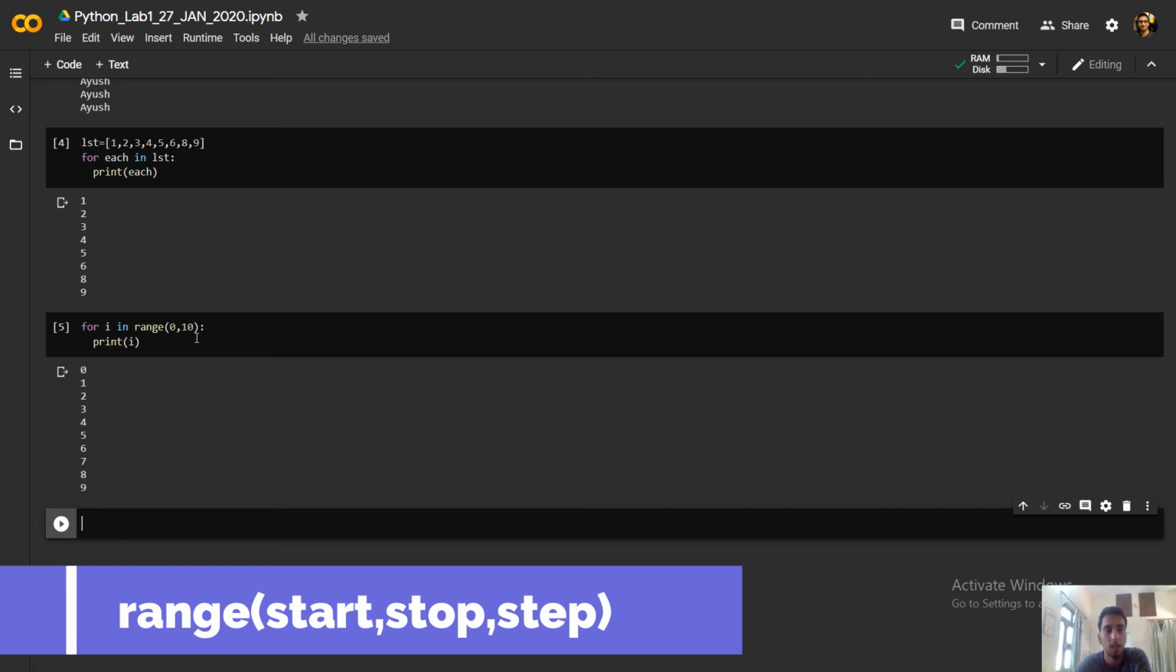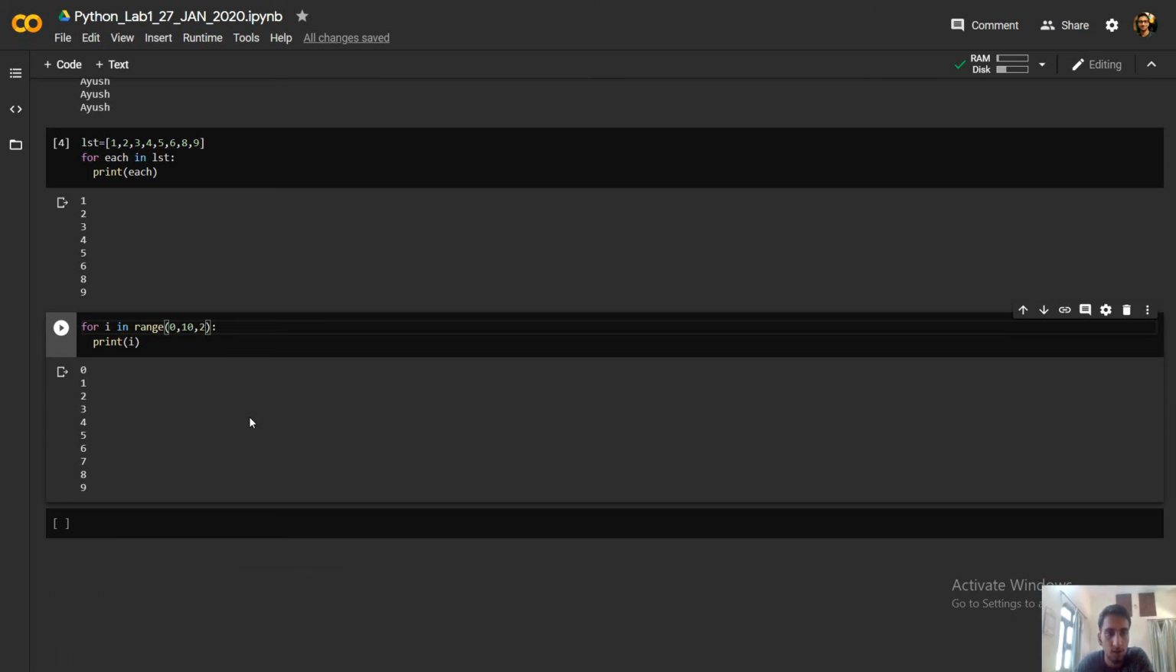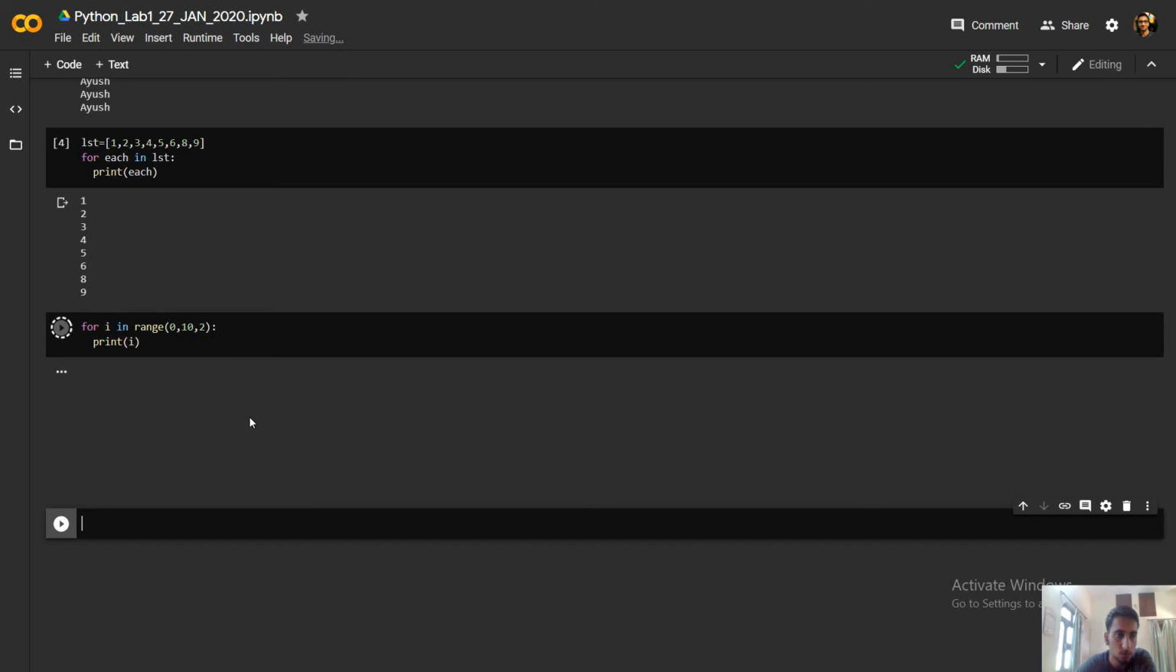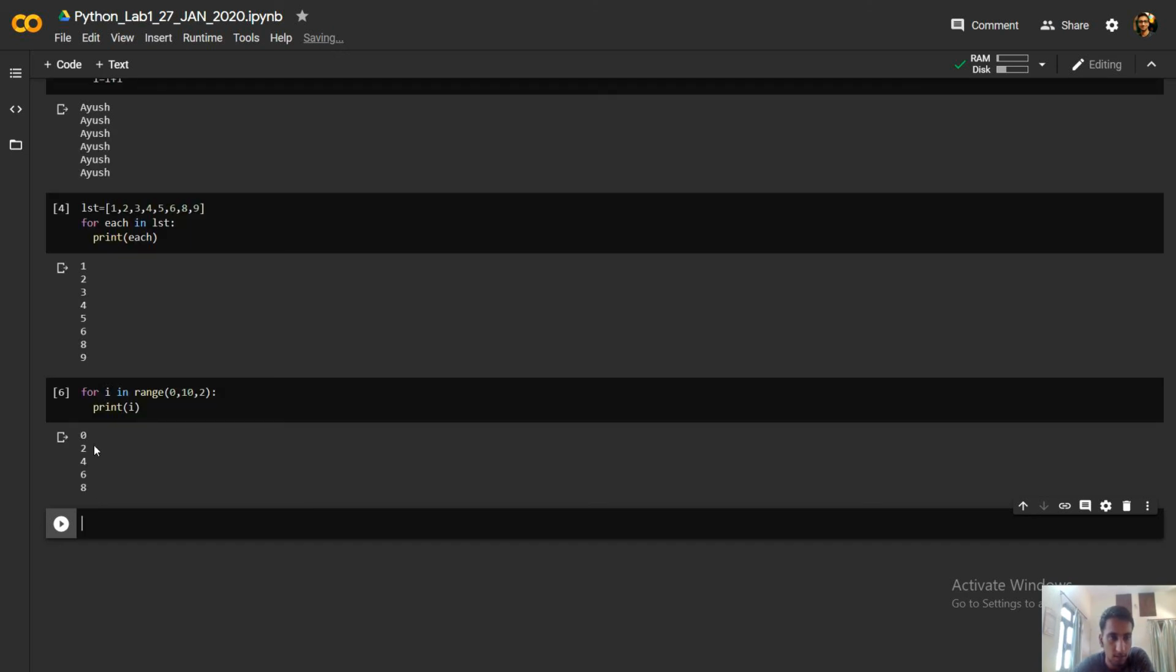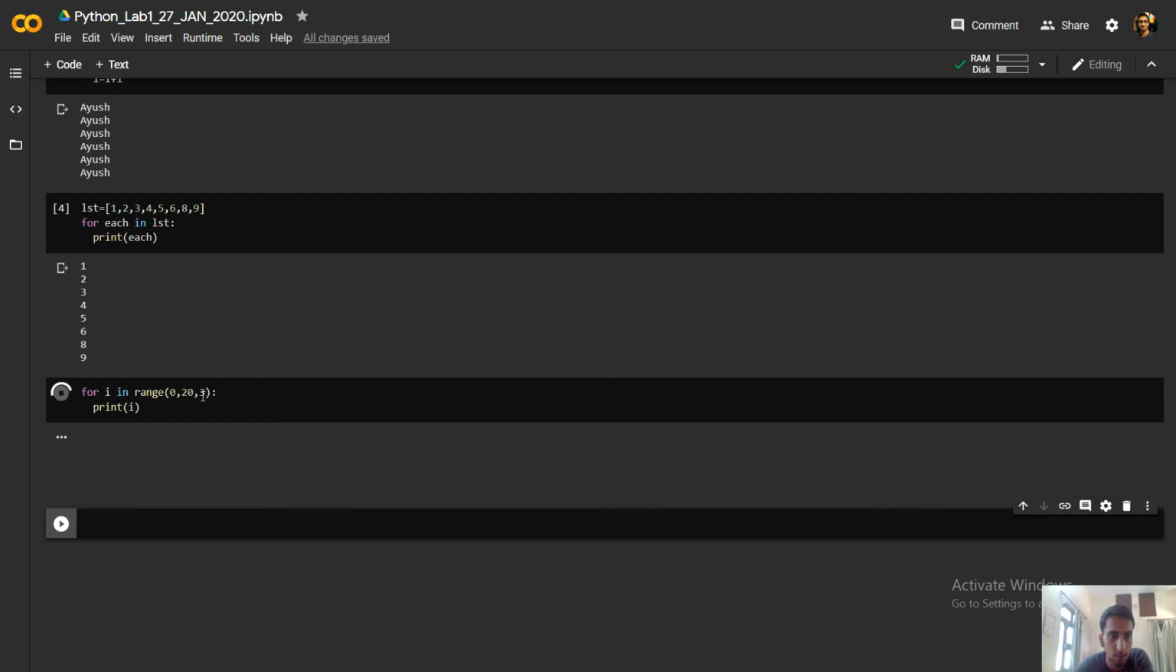So what if I increase the step? If I use 2, I have used a step of 2, so it has taken each step with 2. Initially 0, then plus 2 is 2, then plus 2 is 4, then plus 2 is 6, then plus 2 is 8. Now let's say I have 20, and I use a step of 3. You can use any number as the step.